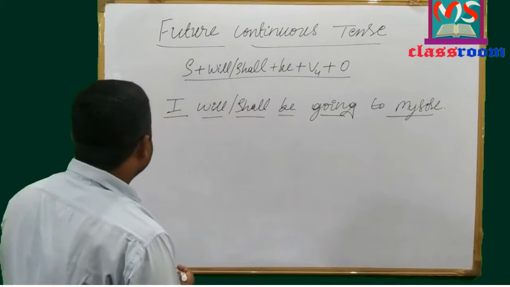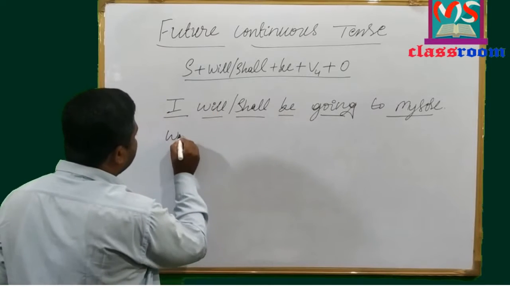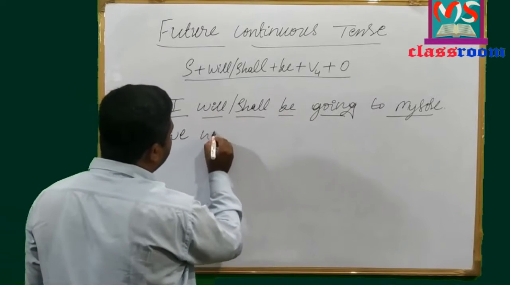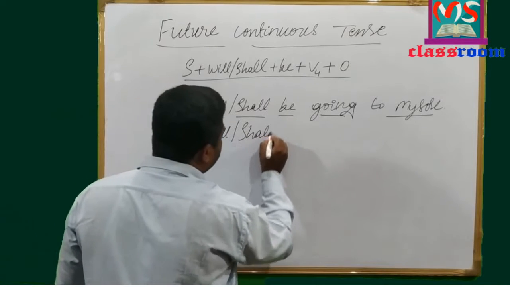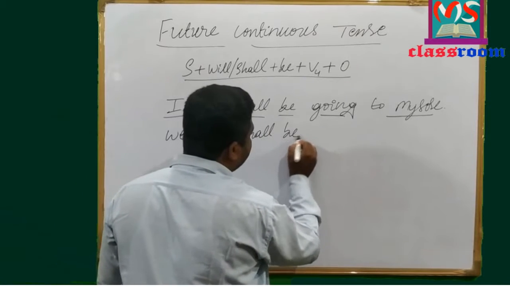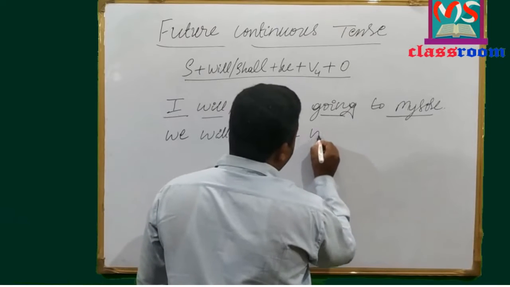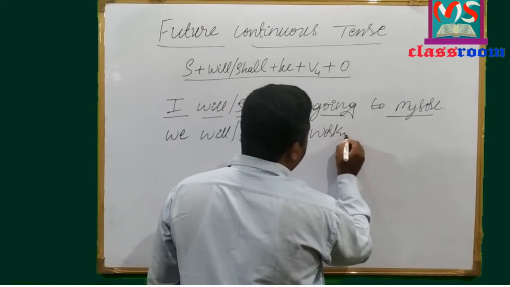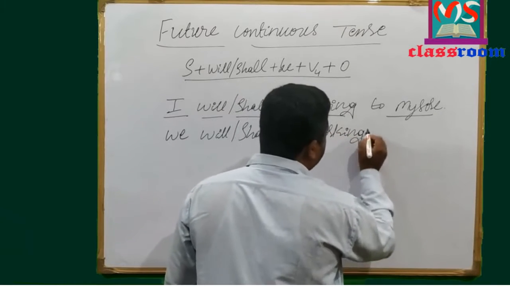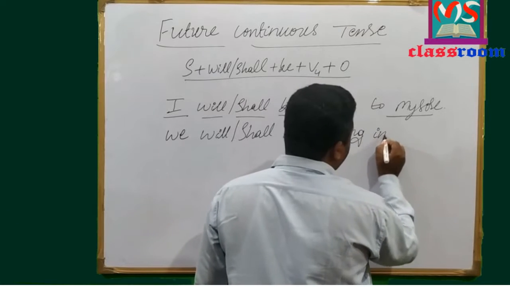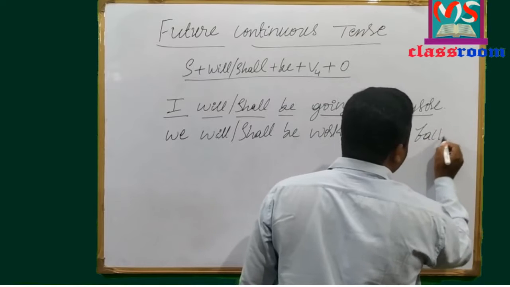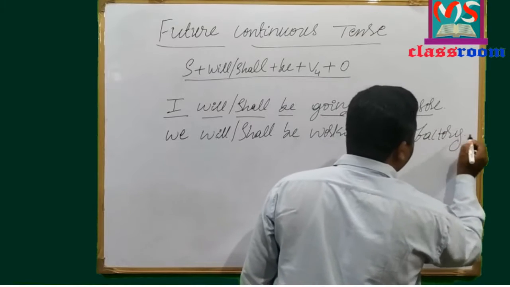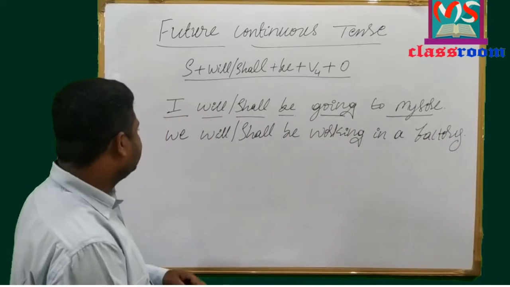Now let me write one more example. We will or shall be working in a factory. Look at the sentence.